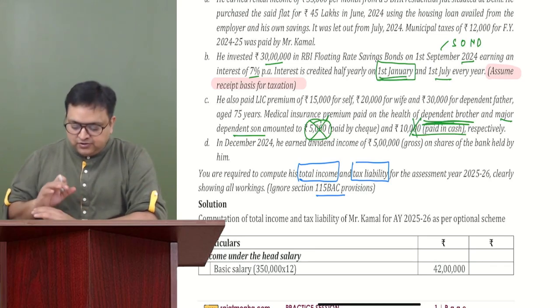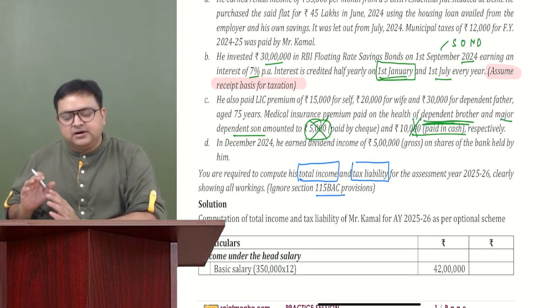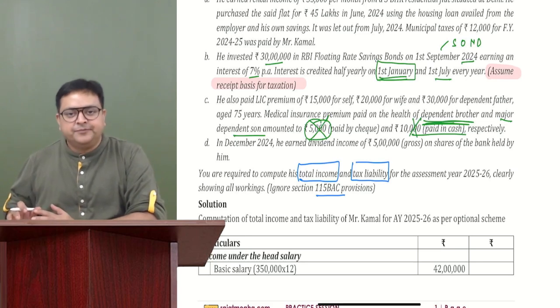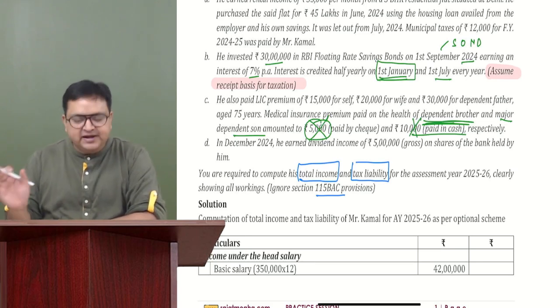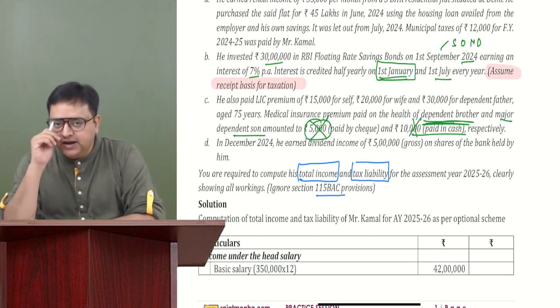Correct. Okay. So dependent son is allowed, but the thing is that it is paid in cash, so we will not allow it. So 80D will not get.